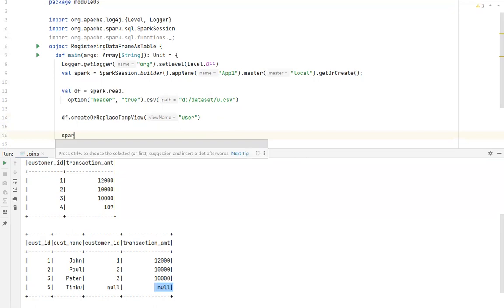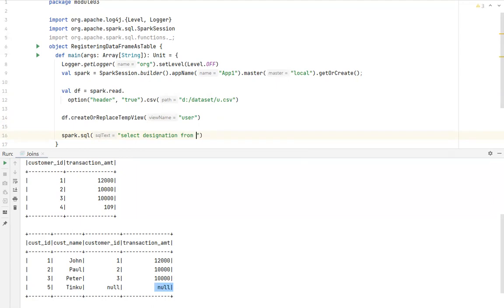For example, spark.sql, and you can execute SQL queries. So select star from, or for example, select designation from user. I can also do this. Let me execute this.